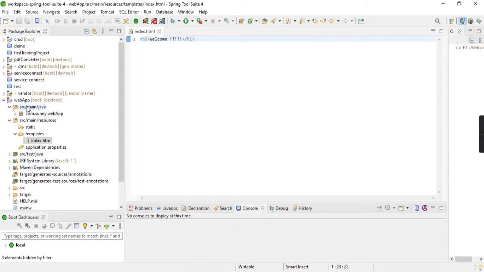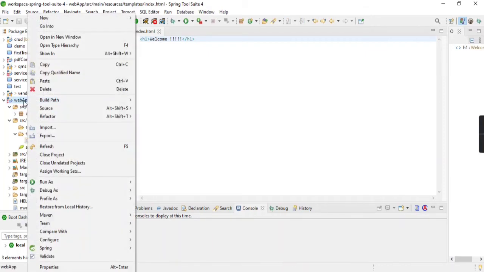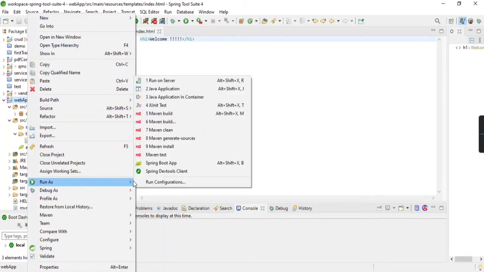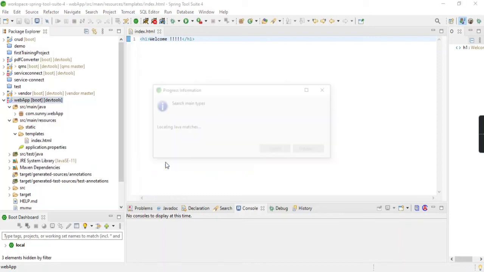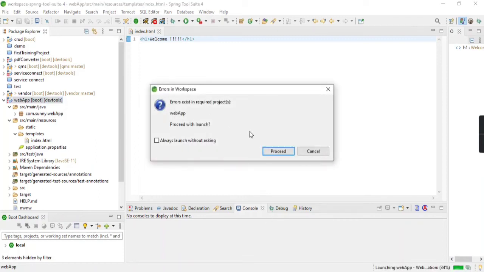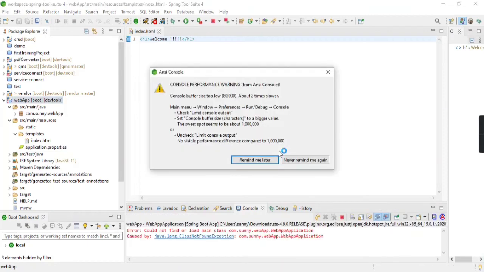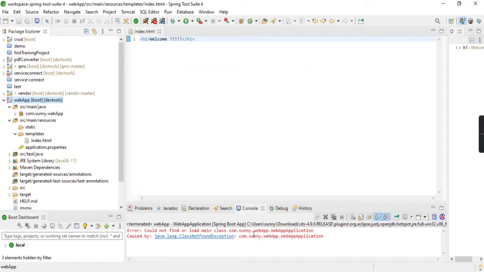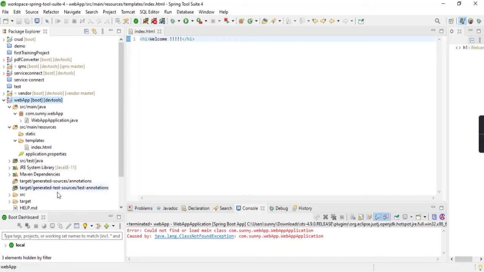Save this, and to run this project you just need to right click on the project name, web app, click on run, or go to run as, and run as Spring Boot app. Click on this, and yeah, you can see down over here this project will, okay, so there is some issue. Proceed. So there is some issue with my project. Yeah, web application basically is a common thing. Web application. So there is some common issue.